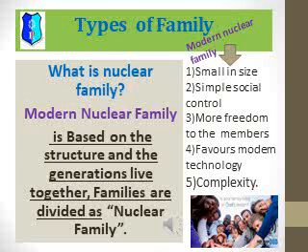The following are the salient features of nuclear families. First, it is small in size. Next, simple social control. Next, in a nuclear family, more freedom to the members.